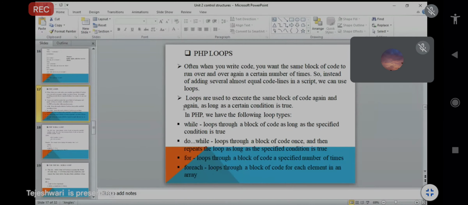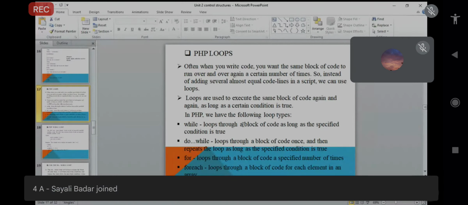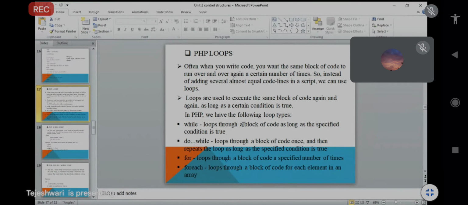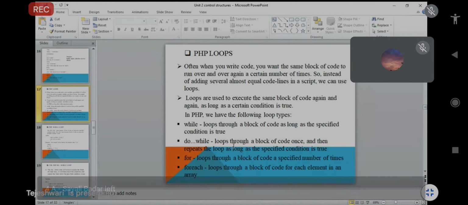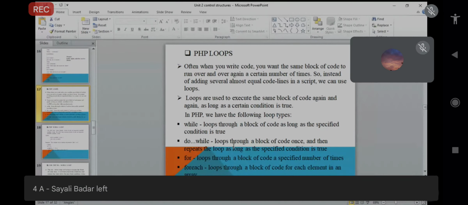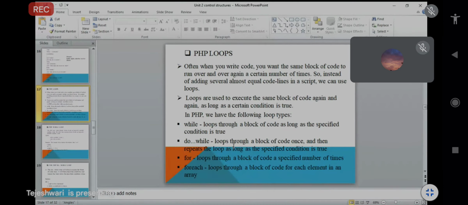So the loop types are: first the while loop, then do while, for, and foreach. The while loop goes through a block of code as long as the specified condition is true. That means the condition given in the while block must be true, and the block of code will be executed until that condition is no longer true. Next, do while loops through the block of code once and then repeats the loop as long as the specified condition is true.